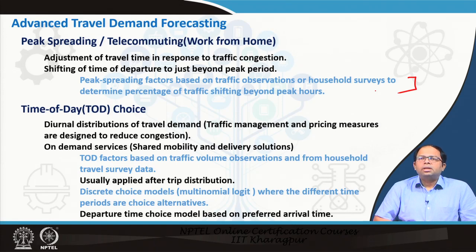A taxi company like Uber would probably like to know what is the spread of the demand all throughout the day, and accordingly it will make sure that it gets those driving partners or drivers who will be supplying vehicles during those time periods. And TOD factors, time of day factors, are based on traffic volume observations and household travel survey data. This is from where we get the data, and usually we apply it to determine the time of the day of the trip after the trip distribution.